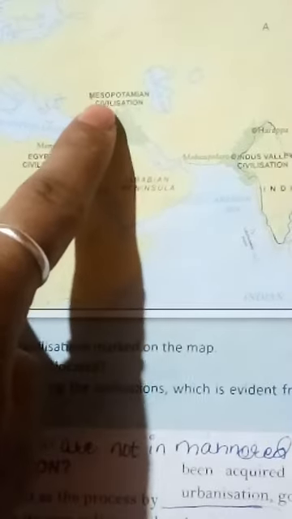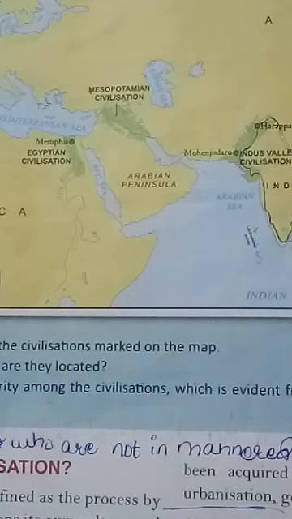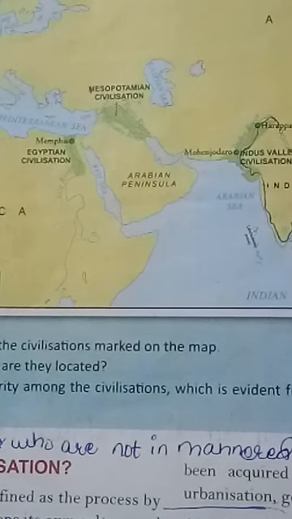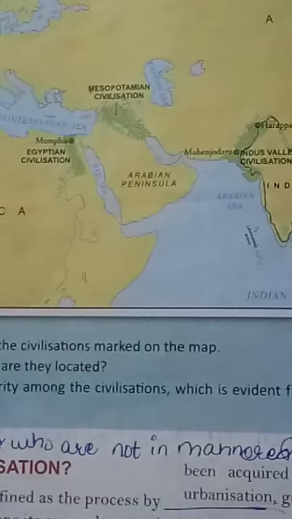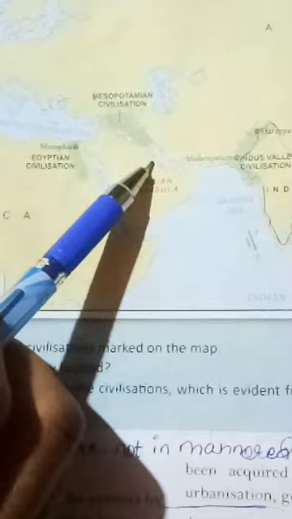Second is the Mesopotamian civilization. This is Mesopotamia. You can see the area covered by green is the particular site of the Mesopotamian civilization. So the Mesopotamian civilization flourished on the bank of the river Tigris and river Euphrates.